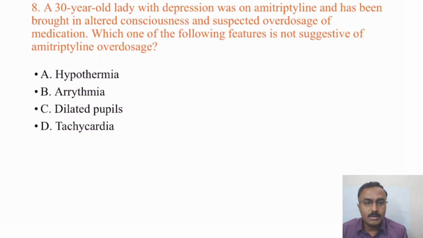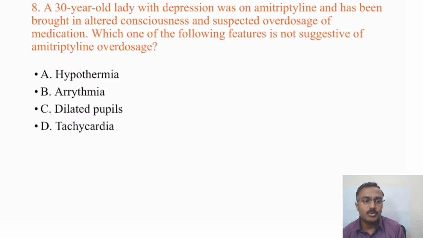One other related question here. A 30-year-old lady with depression was on amitriptyline, again a tricyclic antidepressant, and has been brought in with altered consciousness and suspected overdosage of medication. Which one of the following features is not suggestive of amitriptyline overdosage? Any answers for this?